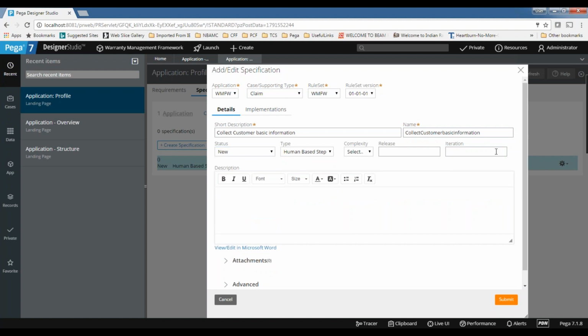Status is new, selected, human basis type, release, iteration, everything is fine. And then here I want, as a user, I want to collect the following customer information. Customer first name.